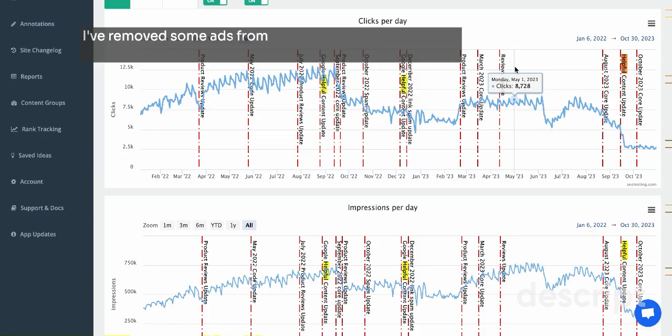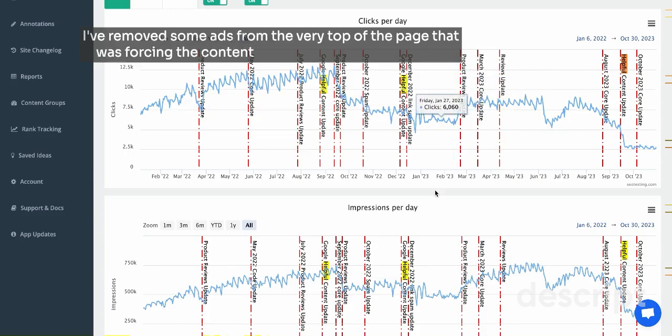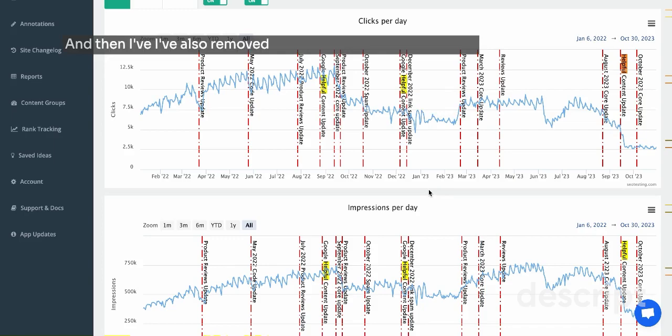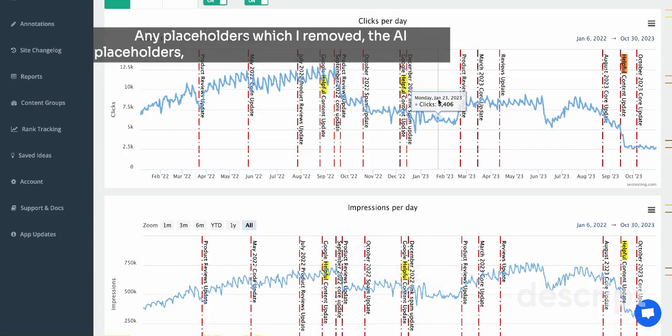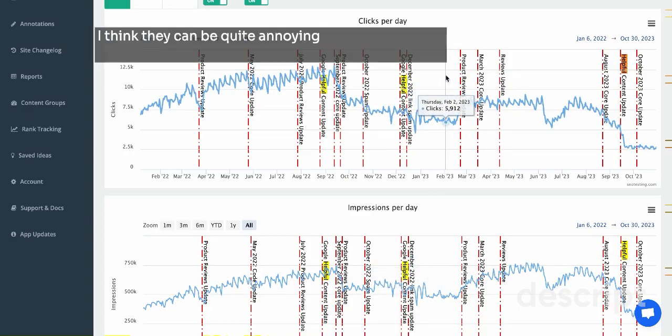I've removed some ads from the very top of the page that was forcing the content down, so I've got rid of that now. And then I've also removed and turned off AI placeholders. Any placeholders which I removed, the AI placeholders pretty much filled them back in anyway. I've turned vignettes off. I think they can be quite annoying as well from a user experience point of view, so I've turned them off.